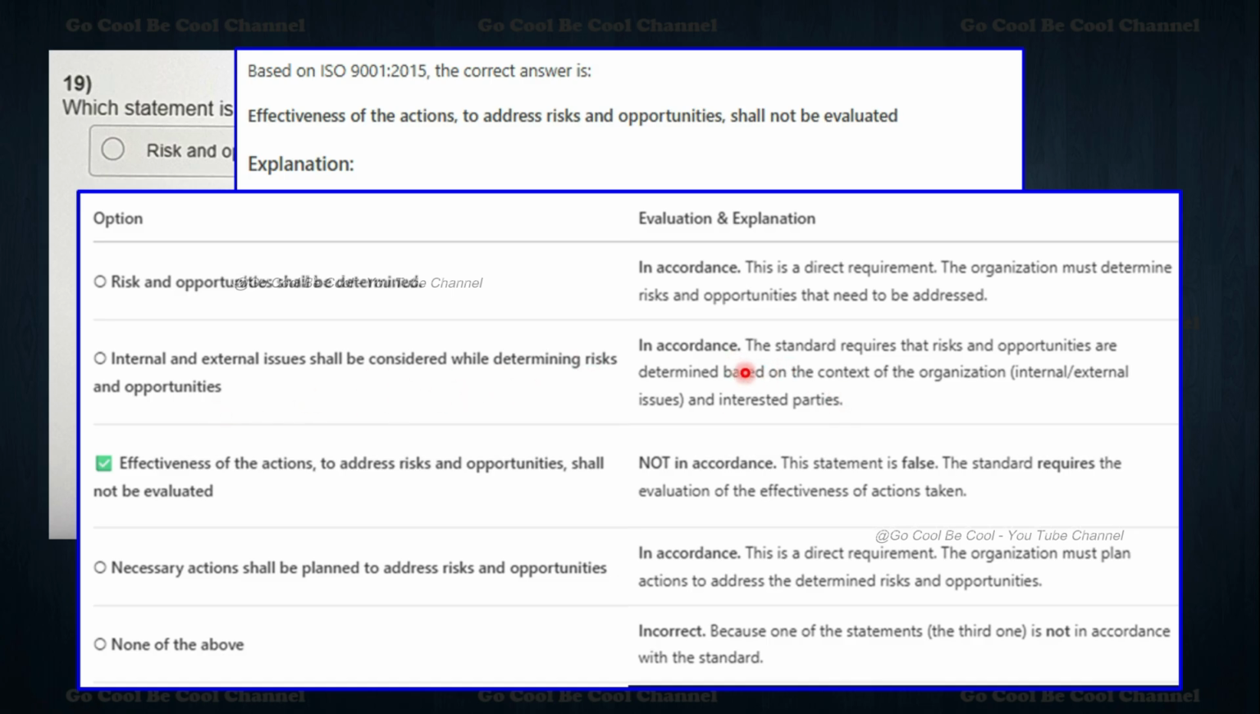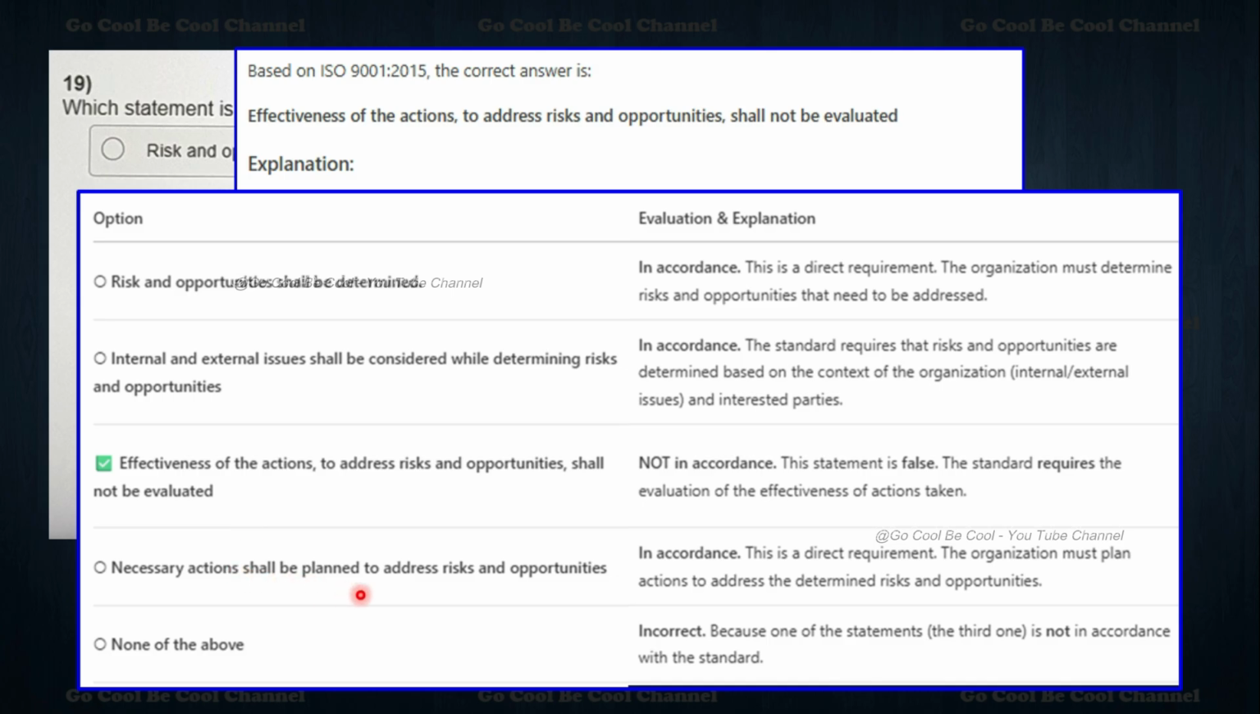Means yes, in accordance. The standard requires that risk and opportunities are determined based on the context of the organization, internal and external issues, and interested parties. Effectiveness of the actions to address risk and opportunities shall not be evaluated. See, it itself is a negative. Okay, so it is not in accordance. So this statement is a false statement. The standard requires us to evaluate the effectiveness of the action plan. It's supposed to be like this, but they themselves said that it is not to be evaluated.